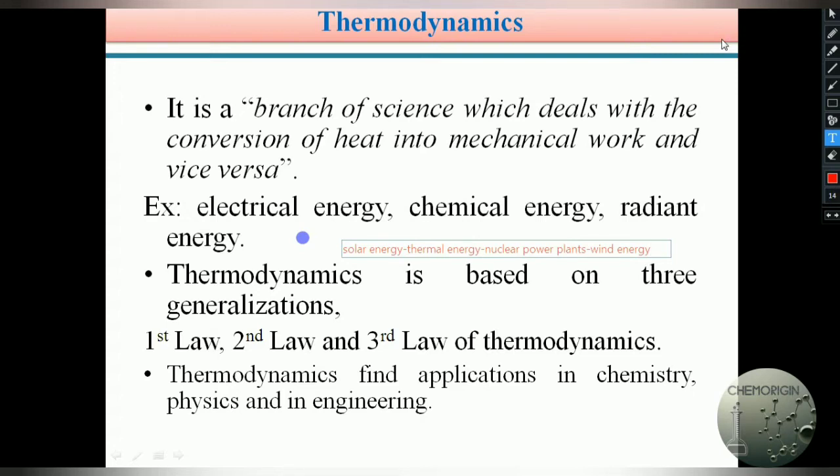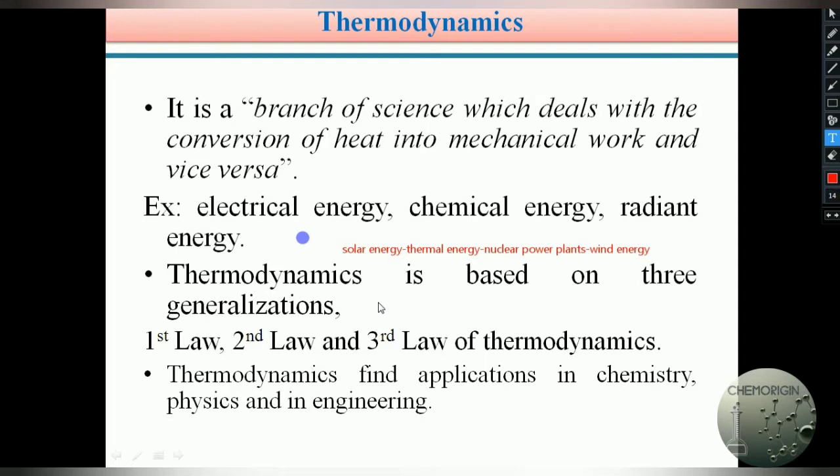Next, generally, the thermodynamics concept is based on three generalizations. Those are the first law of thermodynamics, the second law of thermodynamics, and the third law of thermodynamics. Based on these first, second, and third laws of thermodynamics, we can clearly explain the concepts of thermodynamics.